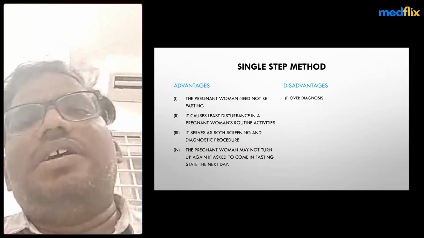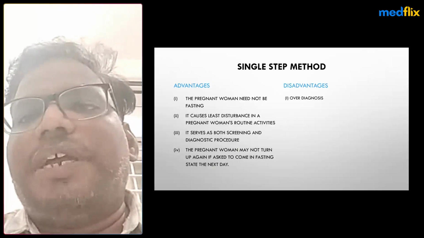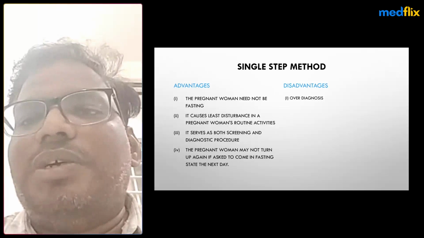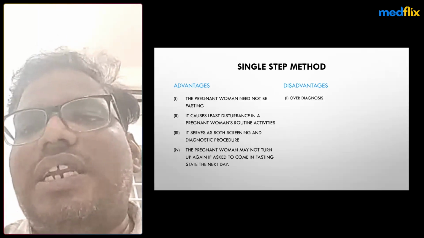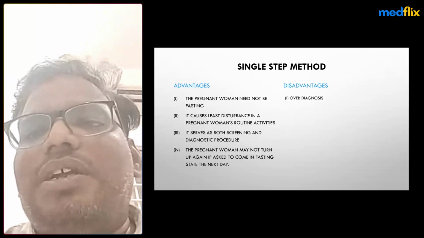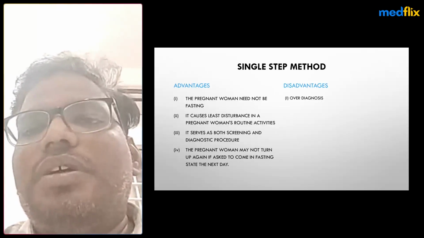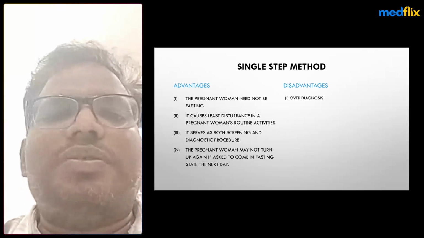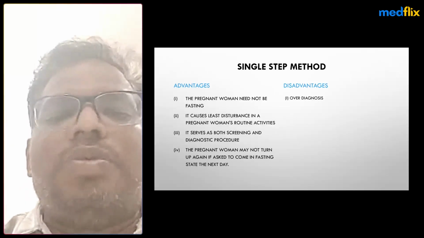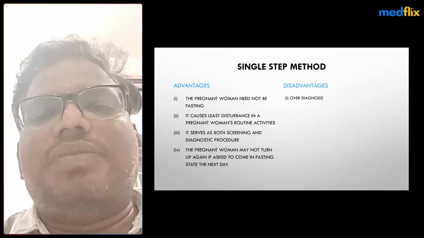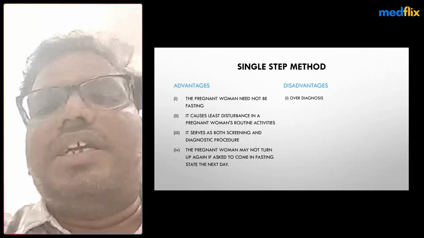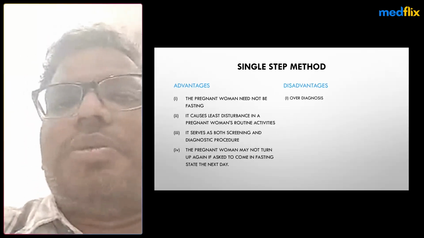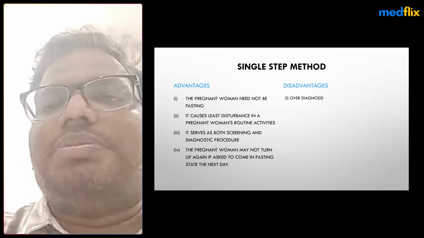Another advantage of the single-step method is that the pregnant woman need not fast, and it causes the least disturbance to the pregnant woman's routine activity. It serves as both a screening and diagnostic procedure. The pregnant woman may not turn up again if asked to come fasting the next day, because they come from rural populations and would have to travel from their own places and do a long lineup again. They will not wait for fasting levels. This is a very cumbersome process. That's why the single-step method is used in most government hospitals, and the Government of India adapted these DIPSI guidelines.